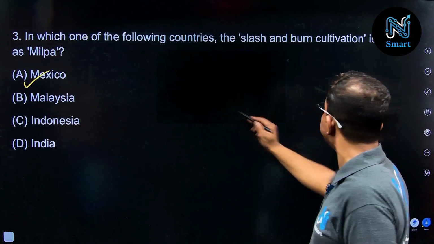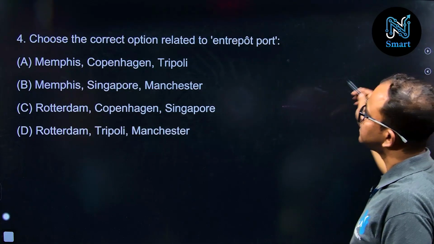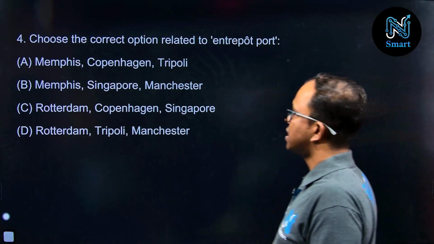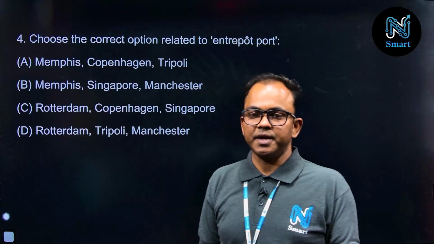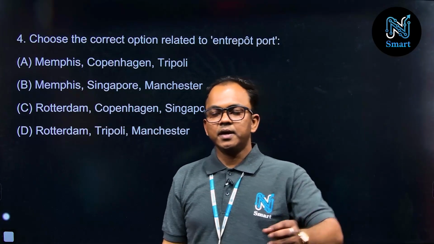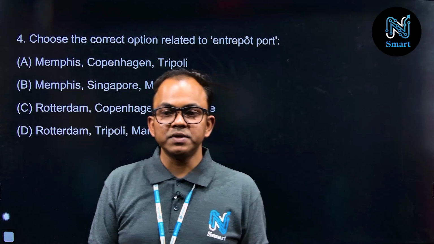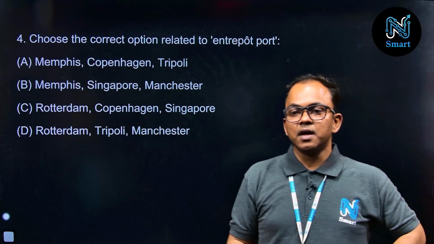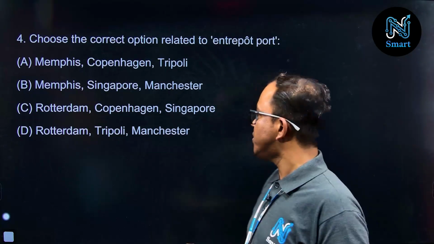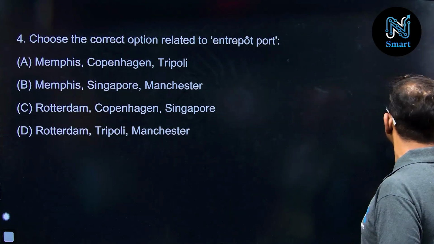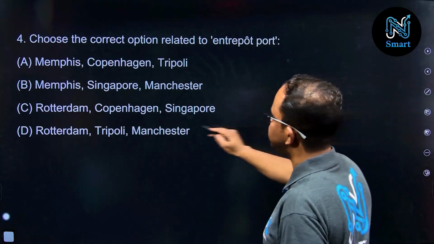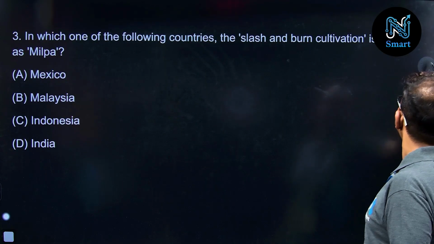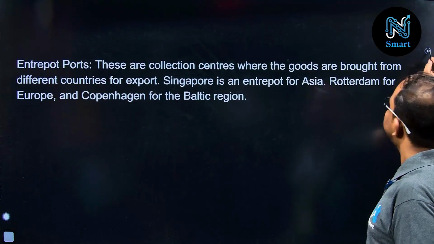Now the next question: choose the correct option related to inter-port ports. This is a very important question. These ports play important roles, and if you categorize them, they have different identities. Now on the basis of these, which option is correct? Option C is correct here. So option C is the right answer. So the next question, we will discuss now.